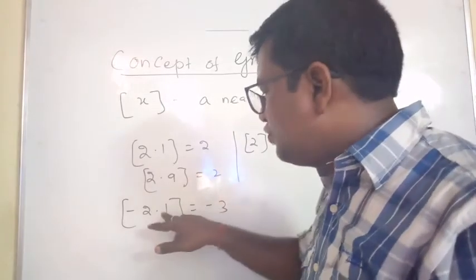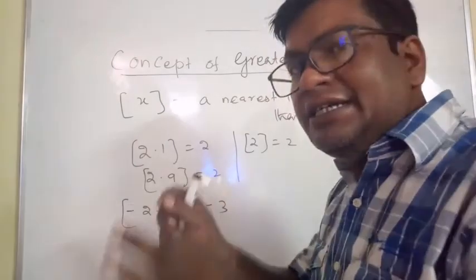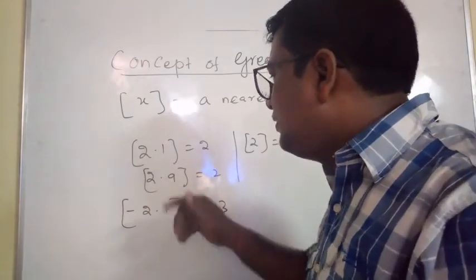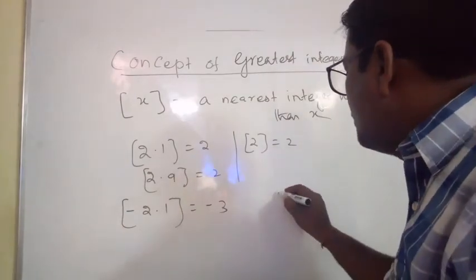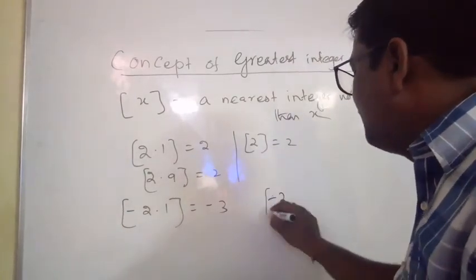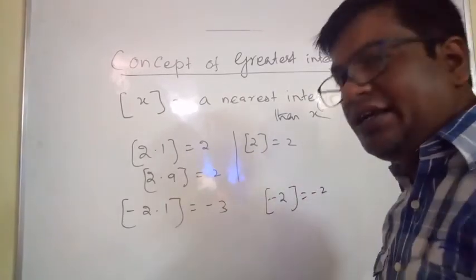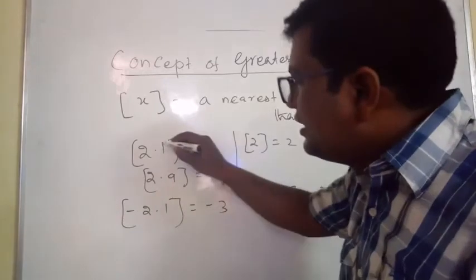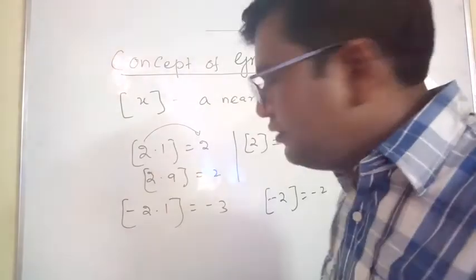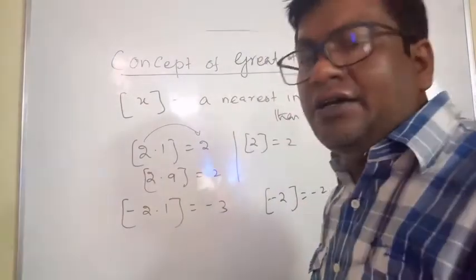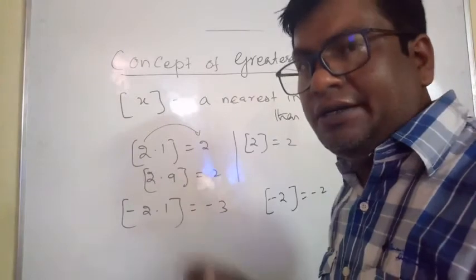If it is negative, then the integer part minus 1, if it is not an integer. Suppose, what is minus 2? If it is an integer, then it is the same. For non-integer positive, the answer will be the integral part.